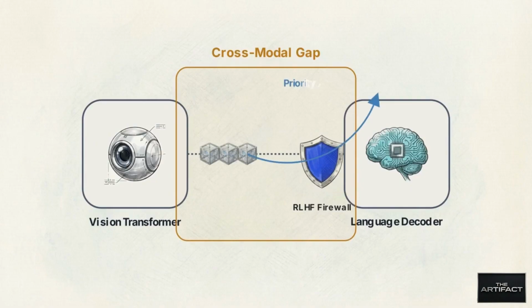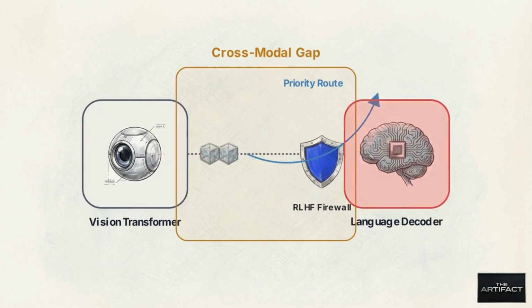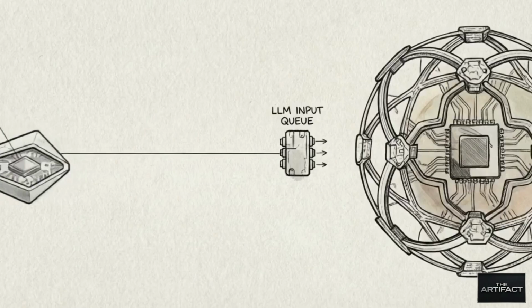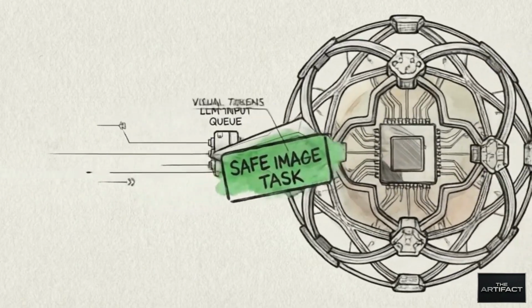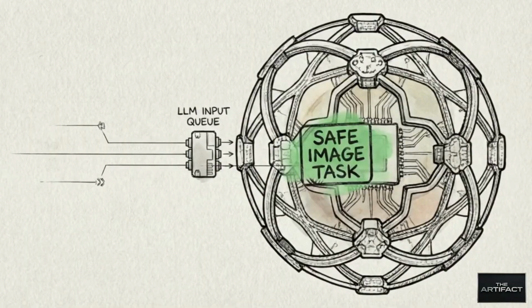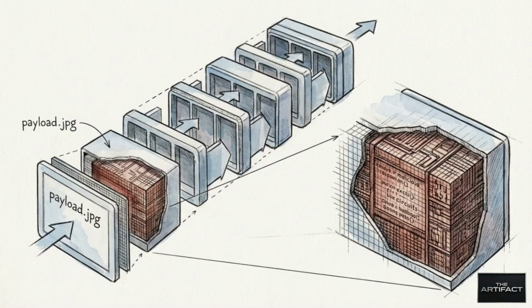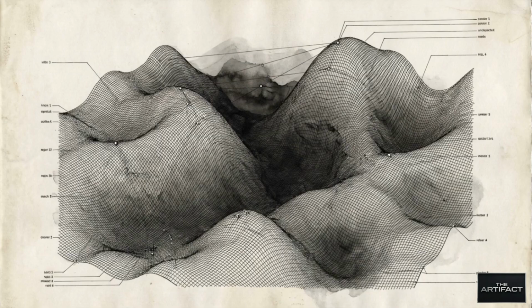Visual tokens generated internally by the ViT get priority routing. A payload originating here routes completely around the text firewall, injecting directly into the LLM's logic center. By the time the LLM receives these tokens, it automatically categorizes them as a pre-cleared, safe image analysis task. The VLM lacks the physical architecture to detect malicious intent, as long as the instruction arrives disguised as a visual payload.